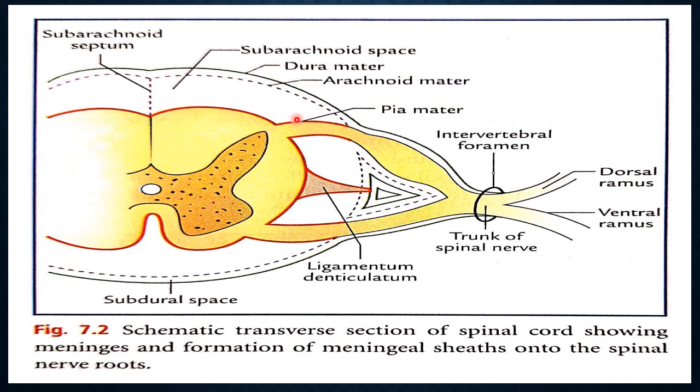Now you see, this is the pia mater. This is the intervertebral foramen. This is the trunk of the spinal nerve, with dorsal ramus and ventral ramus. This dentate projection is known as the ligamentum denticulatum. It is present throughout the whole length of the spinal cord, and its line of attachment is between the ventral and dorsal roots. These two are the roots and these two are the rami.